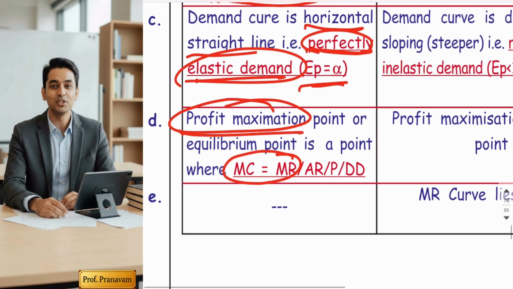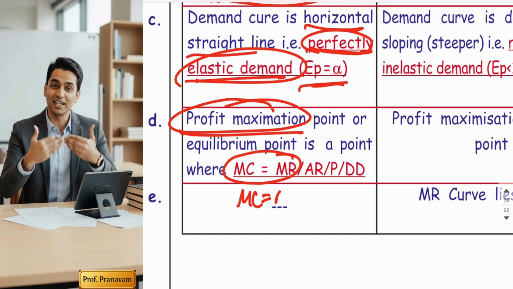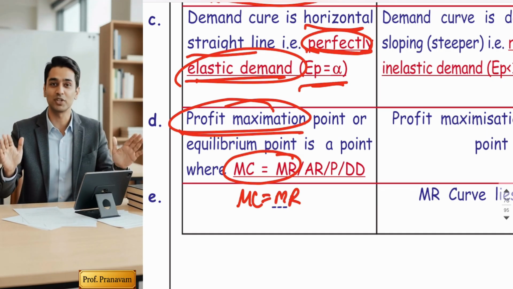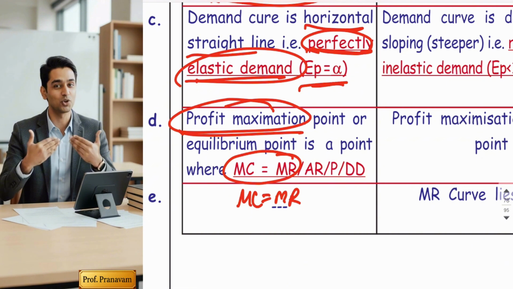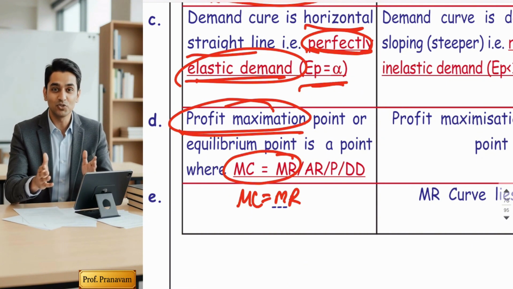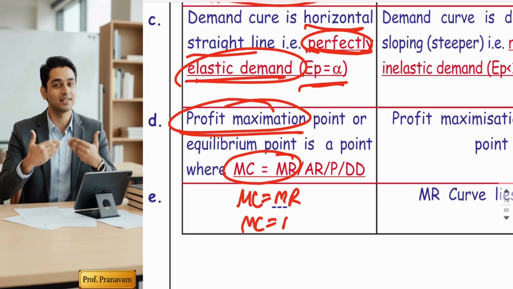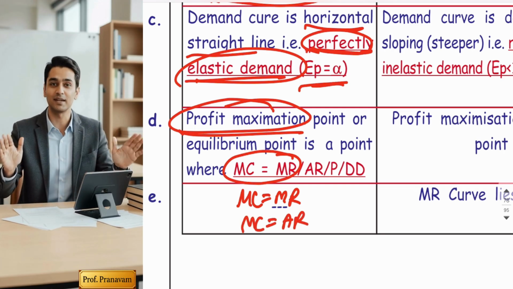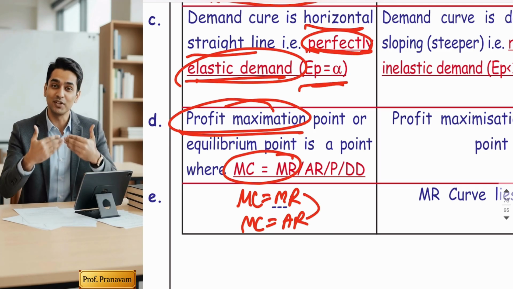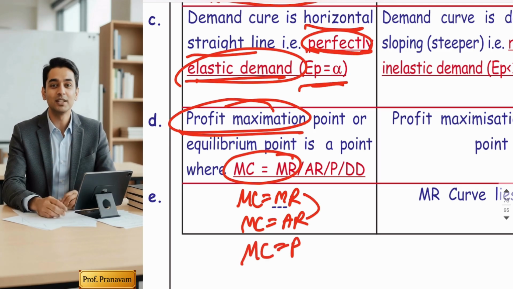So the universal formula is: a producer will enjoy maximum profit where MC is equal to MR and MC cuts MR from below. Am I correct? Yes, sir. But I can say the formula MC is equal to AR is also a maximum profit formula. How come? Because guys, MR and AR are equal. I can also say MC is equal to price will also do.